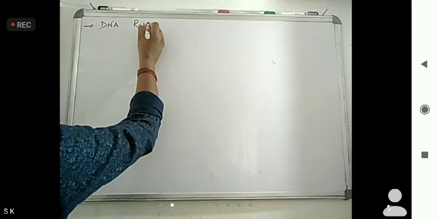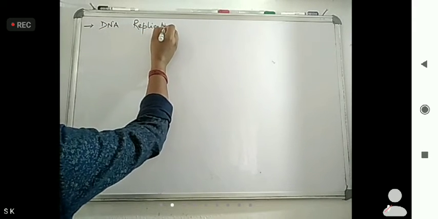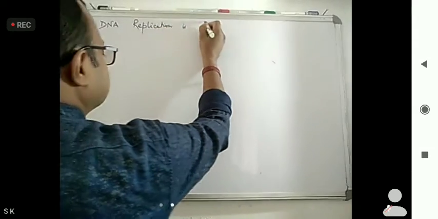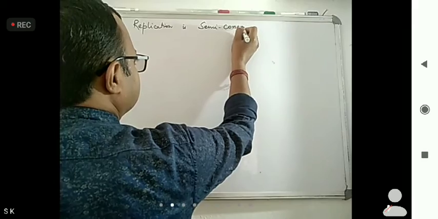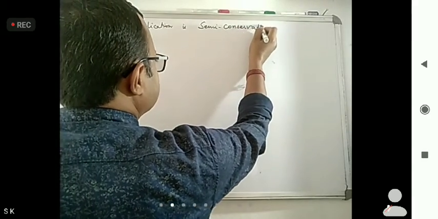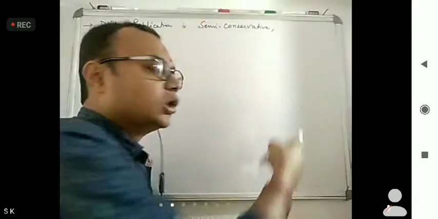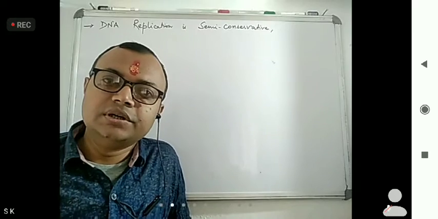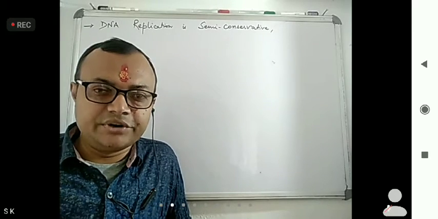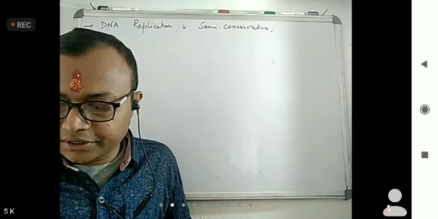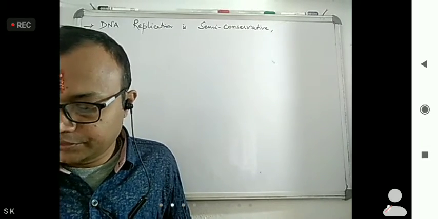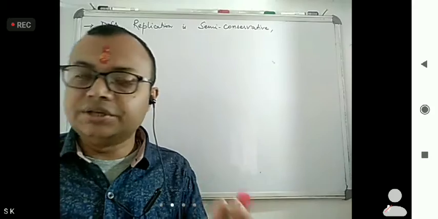Three types of replication are there: conservative, dispersive, and semi conservative. So DNA replication is semi conservative, and also semi continuous.